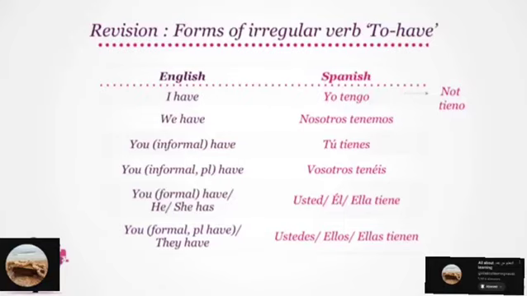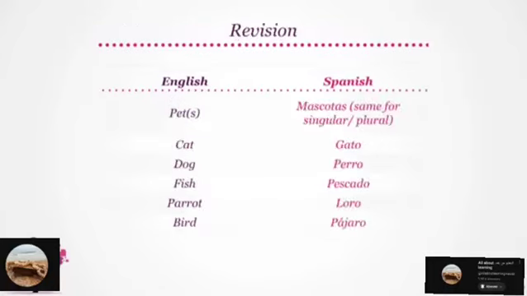One more time. Tú tienes. And its plural form is vosotros tenéis. Formally, you have and he or she has is translated as usted tiene or él or ella tiene. The plural forms you have or they have translate to ustedes tienen or ellos or ellas tienen. Very good. And here is the vocabulary for the names of pets again.